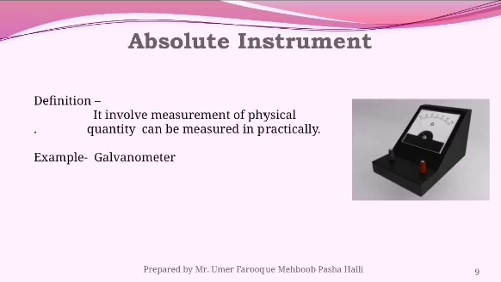Now the absolute instrument. An absolute instrument is nothing but one where a physical quantity can be measured practically. I have taken the example of a galvanometer. According to Faraday's law, whenever a conductor is kept in a magnetic field and cuts the lines of force, an EMF is induced in that conductor. We take a coil connected to the galvanometer, and a bar magnet that has two poles, north pole and south pole.